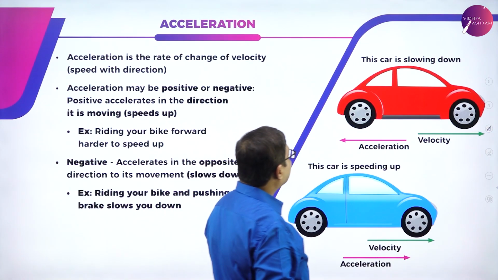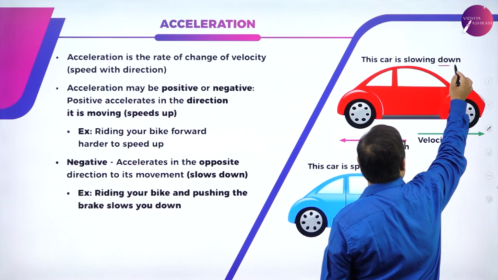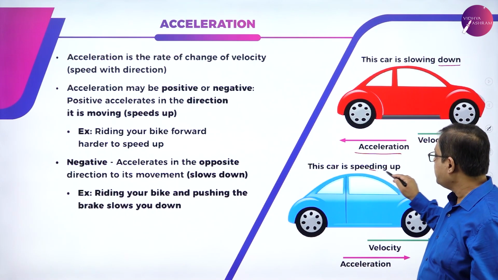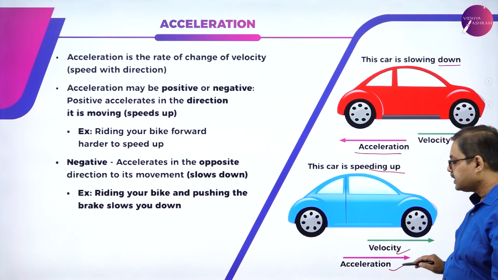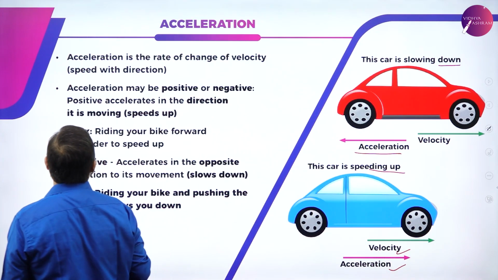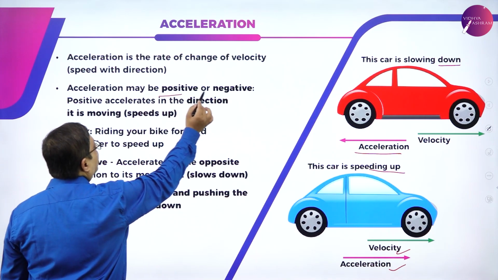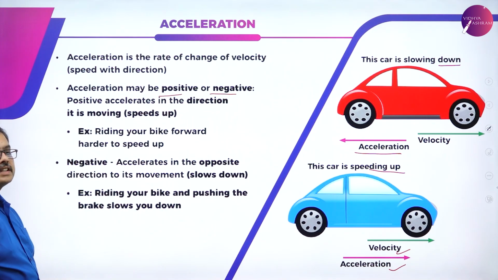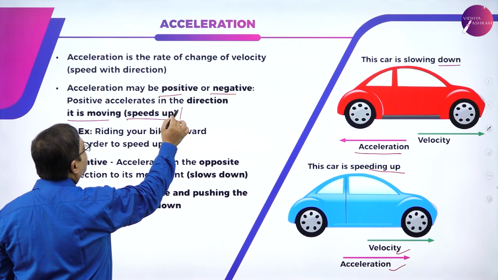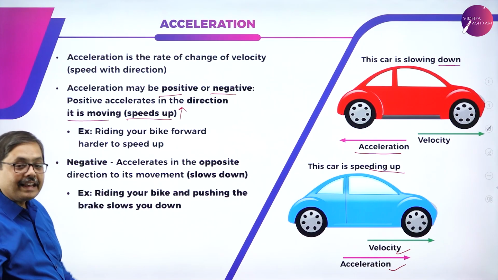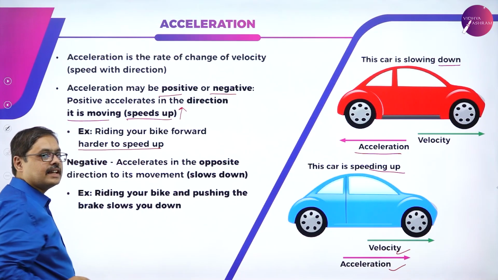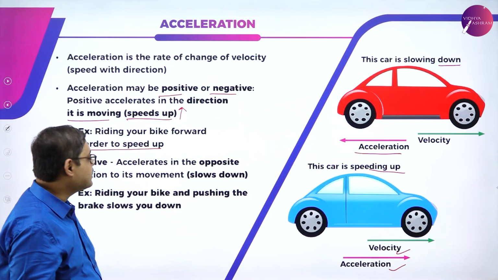Let us check. If the car is slowing down, the acceleration is in the negative direction. If the car is speeding up, the velocity and acceleration are both increasing. Acceleration is the rate of change of velocity. It may be positive or it may be negative. Positive acceleration is in the direction it is moving, or the speed is going upwards. If you are riding your bike or your bicycle, you press it harder so that the speed increases. This is a typical example of positive acceleration.